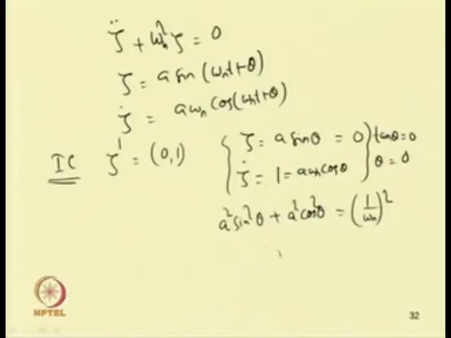From this one can obtain a equal to 1 by omega n. So, the solution we obtain is zeta equal to 1 by omega n sin omega n t plus theta, and theta is already equal to 0.